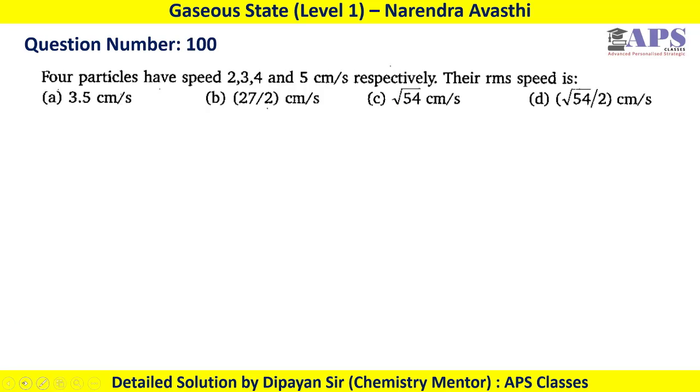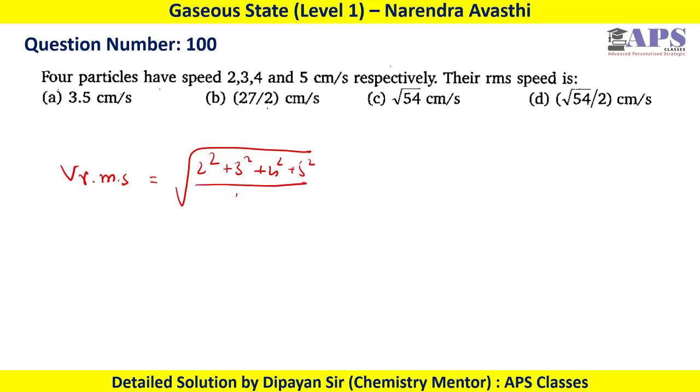In question number 100, 4 particles have speeds 2, 3, 4, 5 centimeter per second respectively. What is the RMS speed? Okay, so RMS velocity can be calculated as 2 square plus 3 square plus 4 square plus 5 square divided by 4, because we have 4 particles. So it will become 54 divided by 4, or root 54 by 2 centimeter per second. So option D will be the correct option.